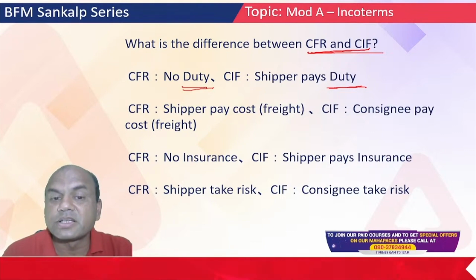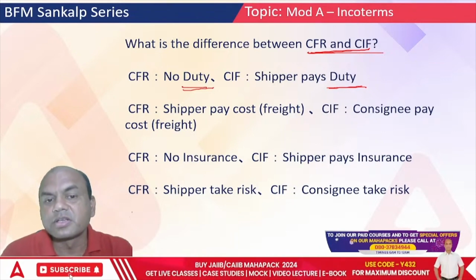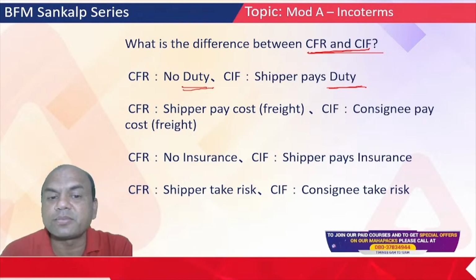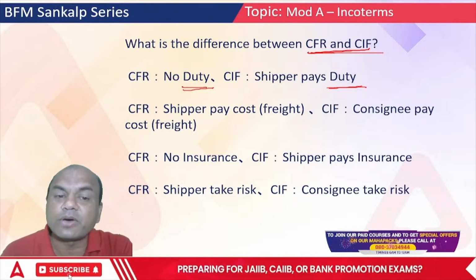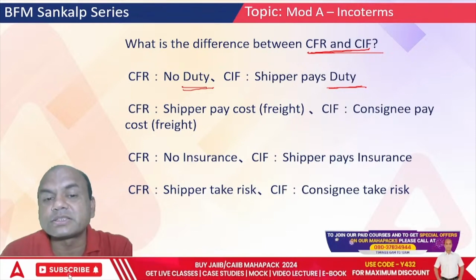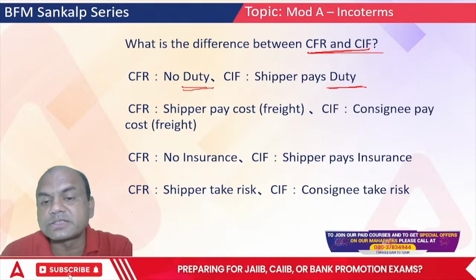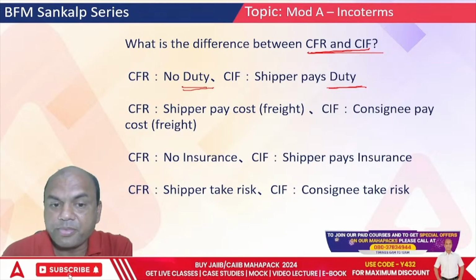Shipper means the shipping company, or in fact the seller. So the shipper pays the cost, freight, and here the consignee pays the freight. Nothing like this. Both of them are cost and freight. The seller pays the freight in both CIF and CFR, right? CFR no insurance, and CIF shipper pays the insurance, means seller. Now this is right.